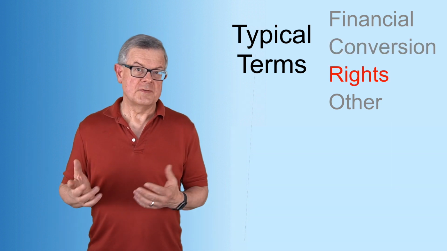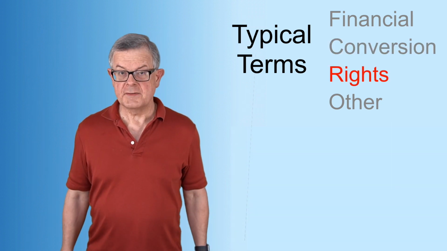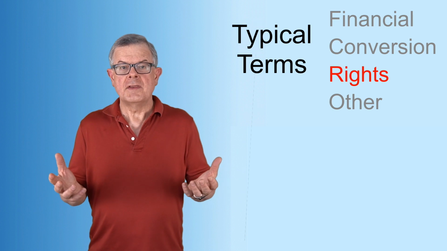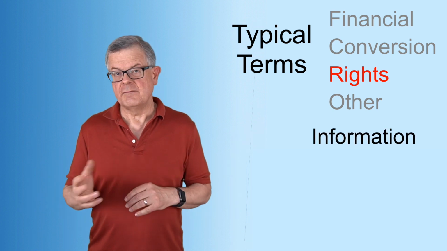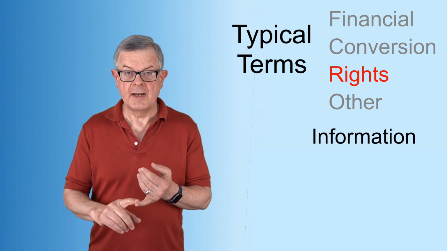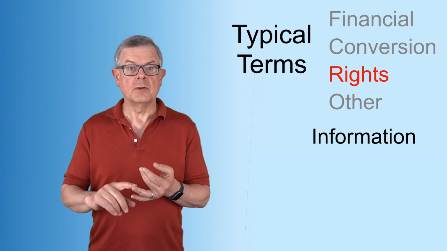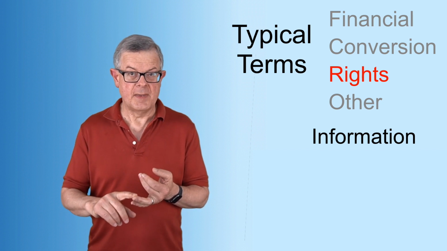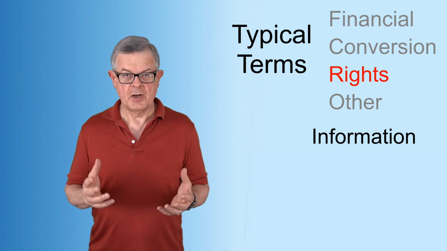Another category of terms that you'll often see are investor rights terms. Now, those can include things like information rights. Maybe the investors have the right to get quarterly financial statements, maybe a quarterly update from the management team. Those are certainly very common.